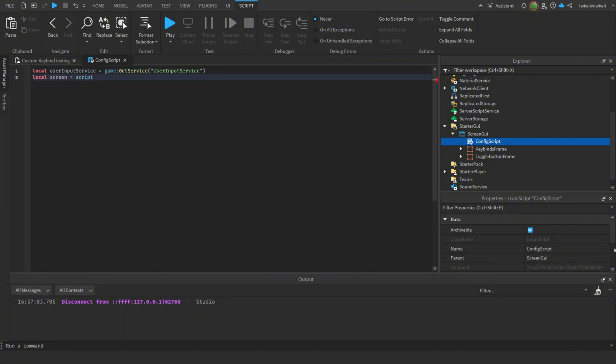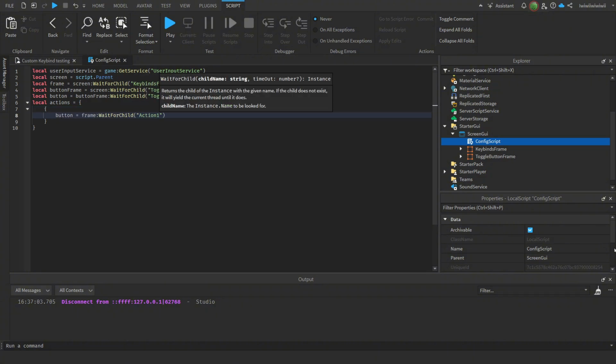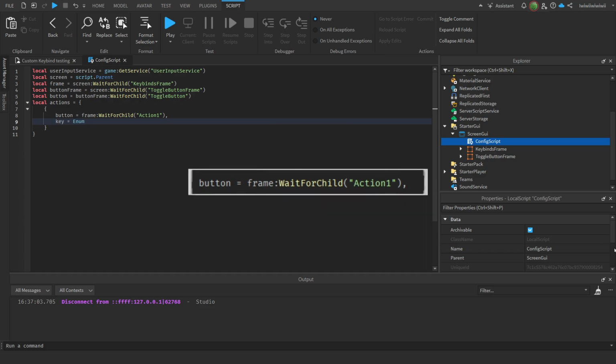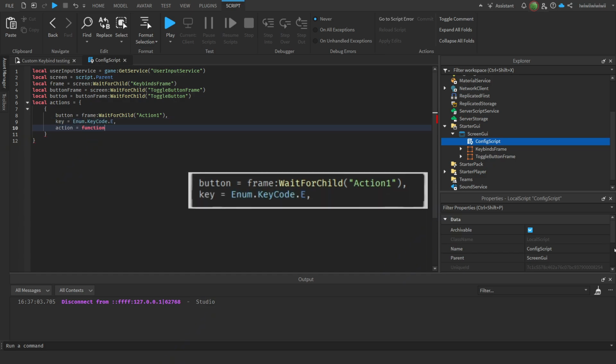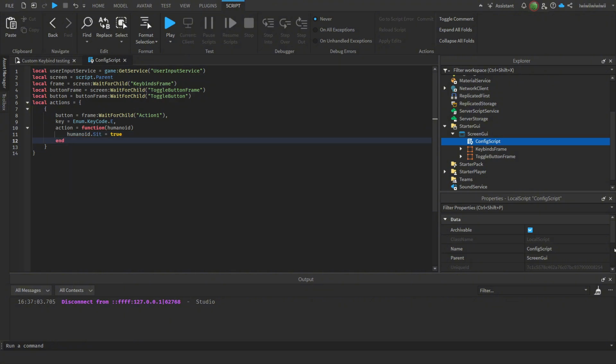Next, we need to get our UI elements to access the buttons which we will use to let the game know when we want to change a key bind. After that, we will make a table to store the data of our key binds. Inside, we will add another table and add 3 properties to it: the button for the player to switch the key bind, the actual key for the action to activate, and the action itself. Since we have 2 buttons, I will copy-paste this table and switch the properties.